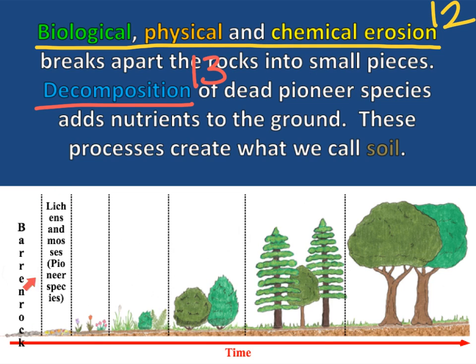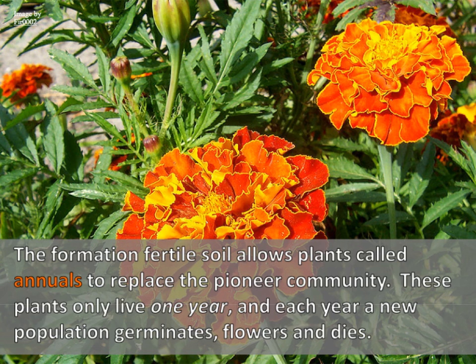So here, in the beginning, it starts off as barren rock, and then the next level or the next succession is lichens, pioneer populations. Now, once soil is there, now plants can begin to grow. So the formation of fertile soil allows plants called annuals to replace the pioneer community. So on number 14, what type of plant can begin to grow in the new fertile soil? The answer is annuals. That is number 14.